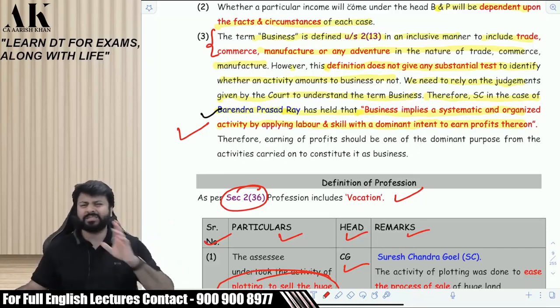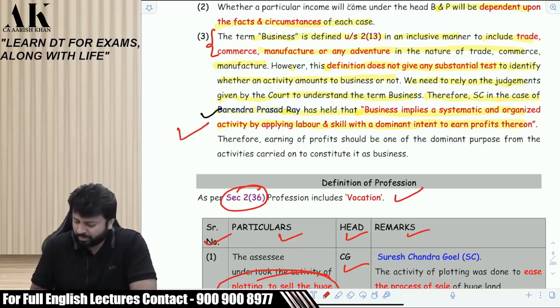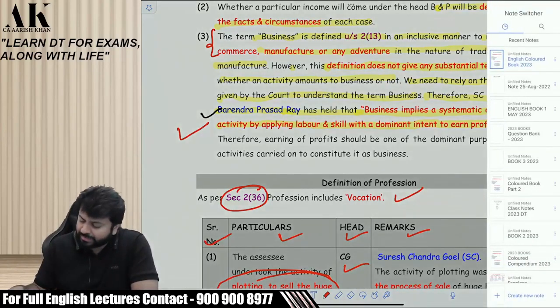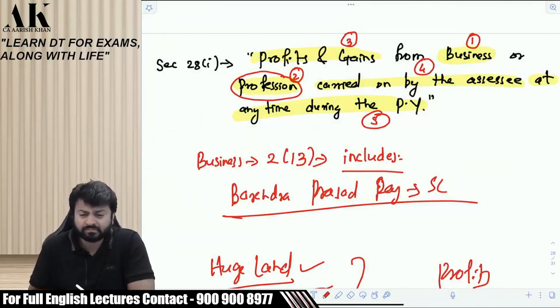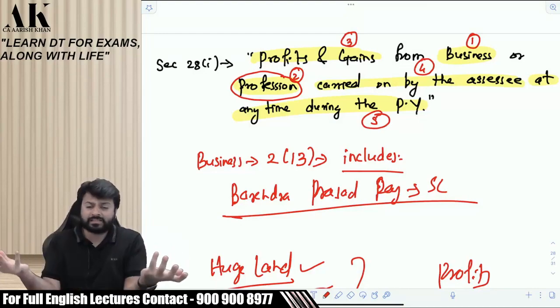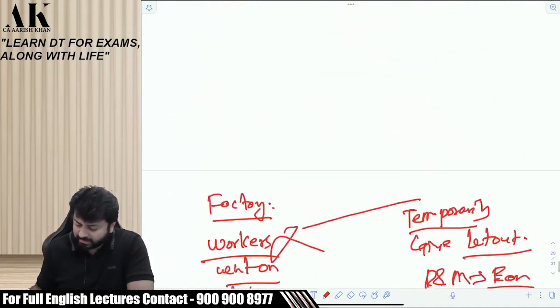It doesn't matter what is business. It doesn't matter what is profession. Forget about it. Leave it. It doesn't matter to us. Okay. Coming to the third part of the definition. What is the third part of the definition? What are profits and gains? What will it include? What will it not include? Let us analyze now profits and gains.